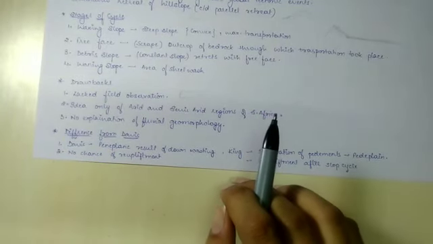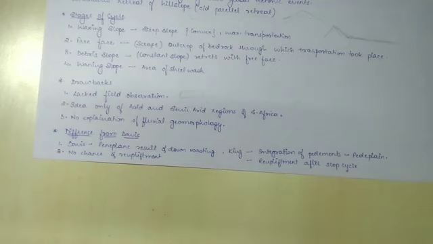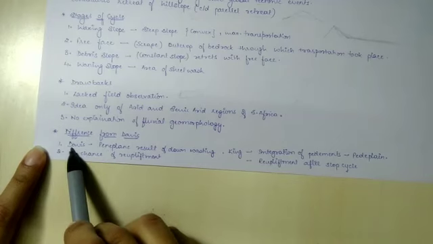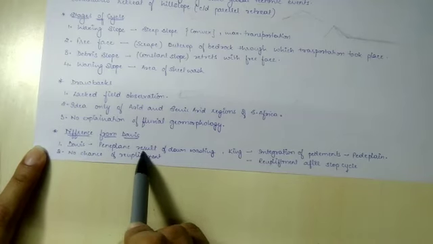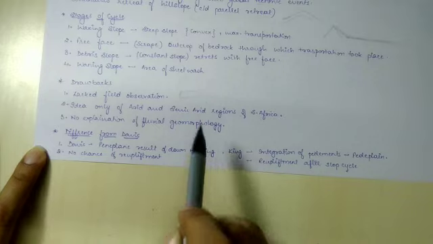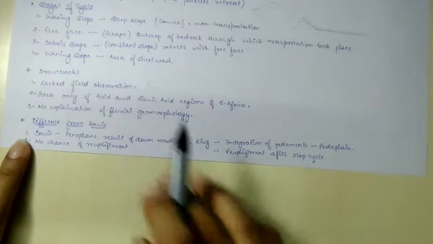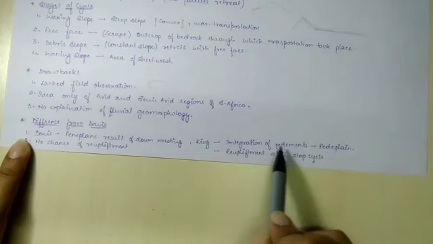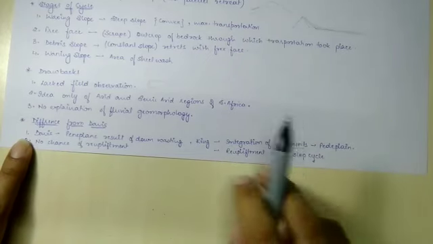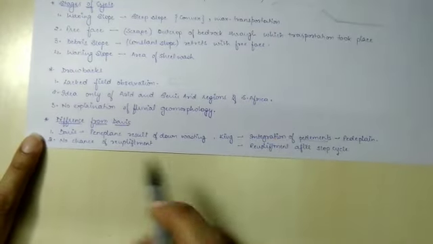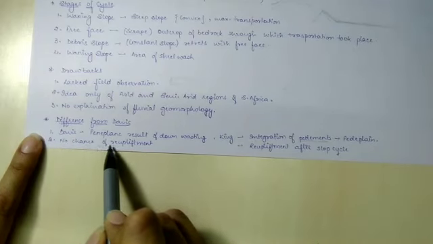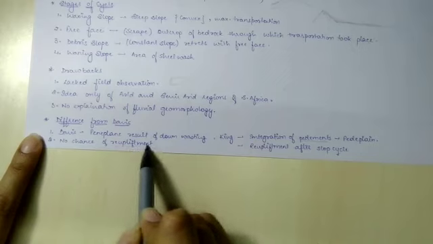Now we will see the major differences between the Davis and King models. The first major difference is Davis said that peneplains are the result of downwasting, while King said that pediplains are the result of integration of pediments. Next, Davis said that there is no chance of re-upliftment.